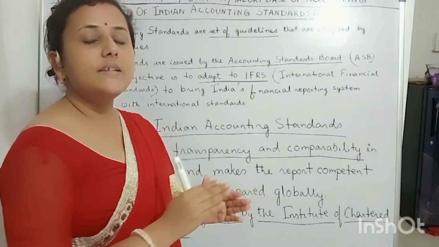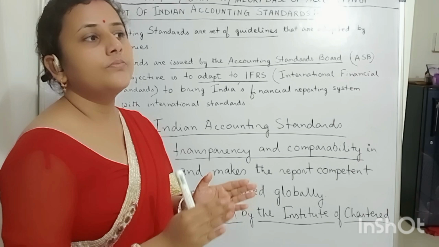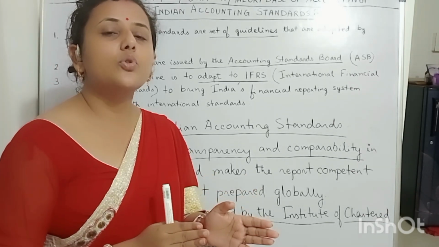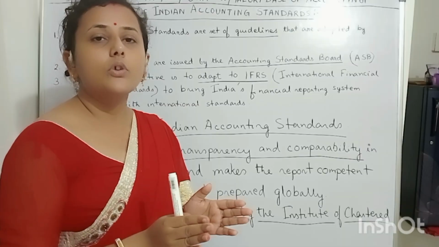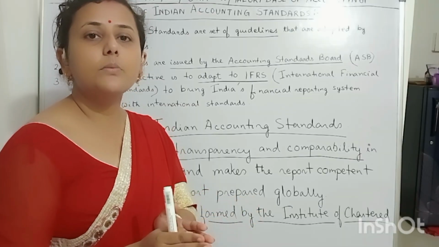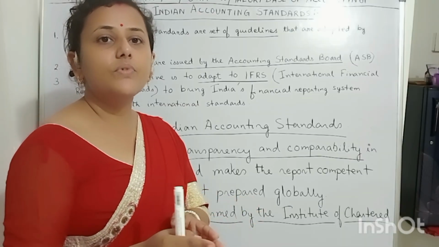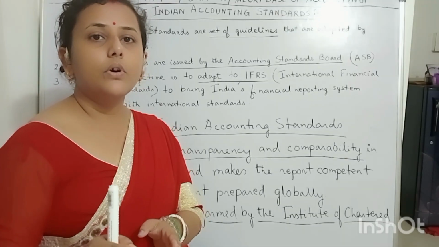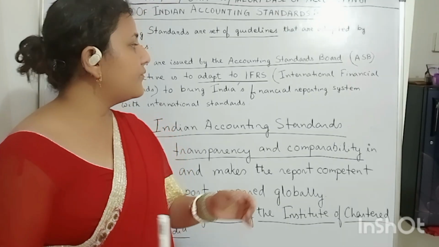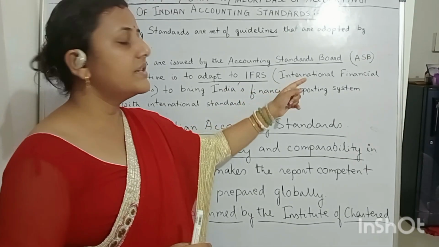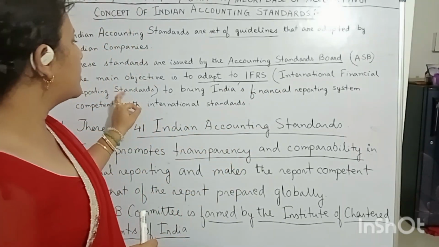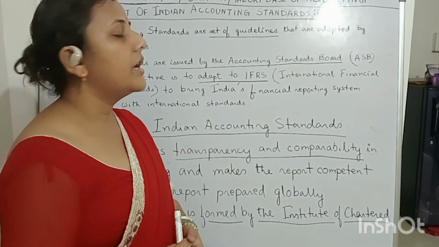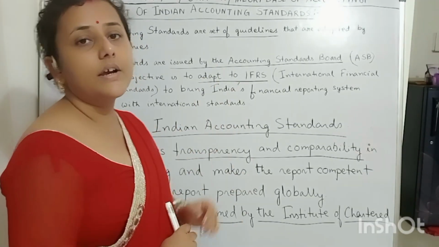Okay, so Indian accounting standards should be set up in such a way so that the financial reports become competent with that of the reports prepared globally by following IFRS, that is International Financial Reporting Standards. This is the main objective of Indian accounting standards.